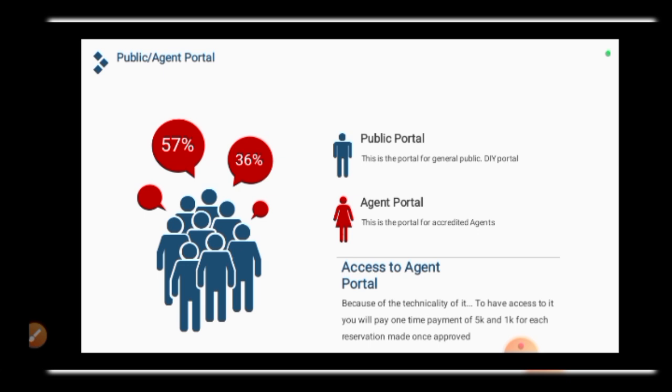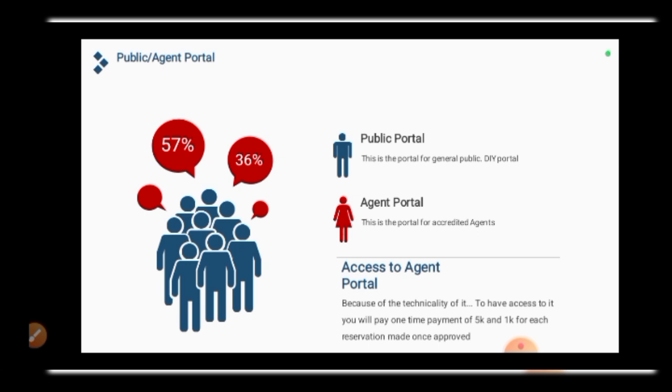All right. But if you don't have money for the agent portal, you can continue using the public portal, because I explained how to use the public portal inside this course. For the agent portal, firstly, you are going to pay a one-time payment of 5,000 naira to have access. Then the form is going to be given to you. You are going to fill the form, then sign, including your NIN. There is a reason for that. When you want to get access to it, you can let me know.